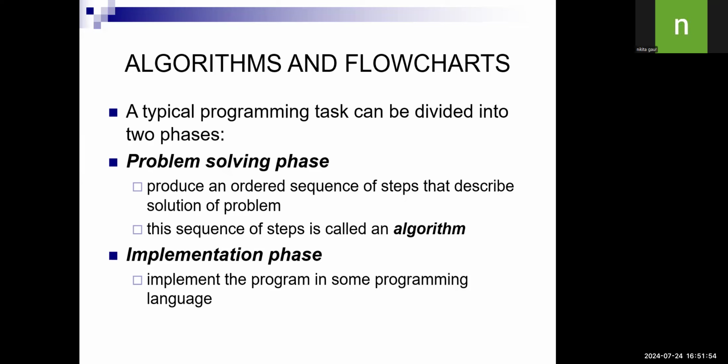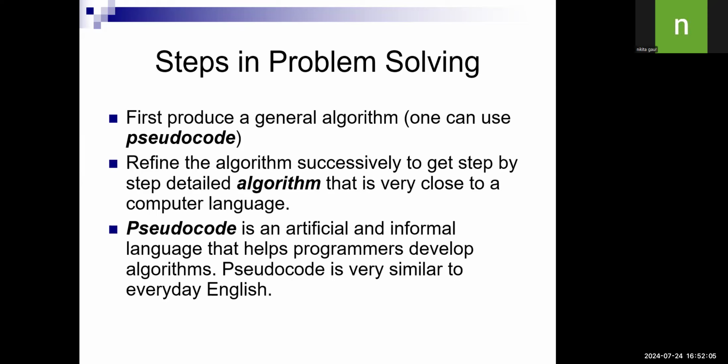So a programming task will be defined in two ways: problem solving phase and implementation phase. Problem solving means algorithm, implementation means the program you wrote. So what is algorithm? Algorithm is a step-by-step procedure of doing any task.